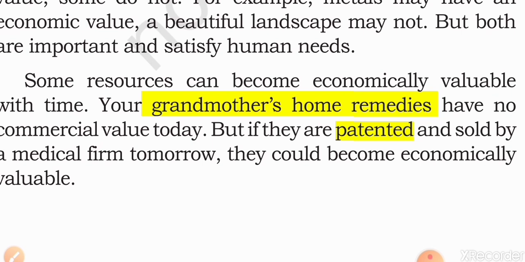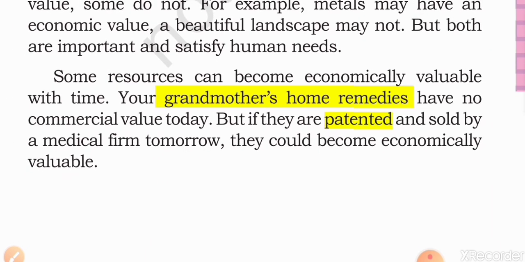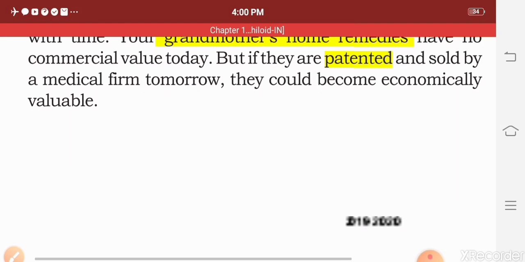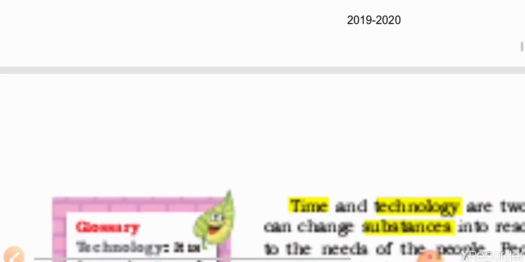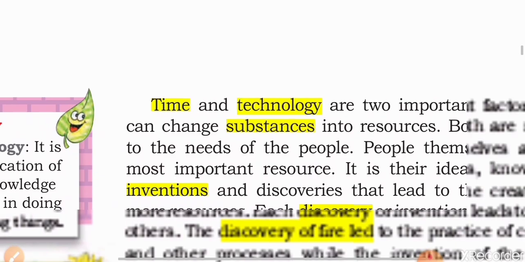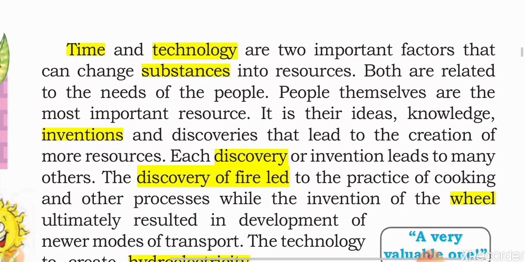In the beginning, when grandmother uses these home remedies in your home only, they have only domestic value, and can cure your family members. But when these home remedies are patented by any doctor or company, they get economic value, because that company will get the exclusive right to sell this formula in the market and to make medicines.